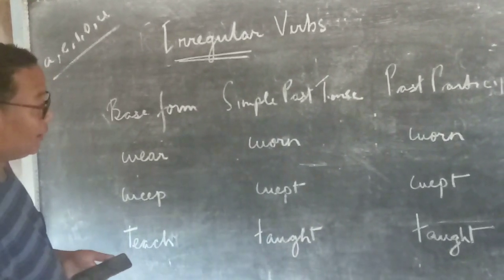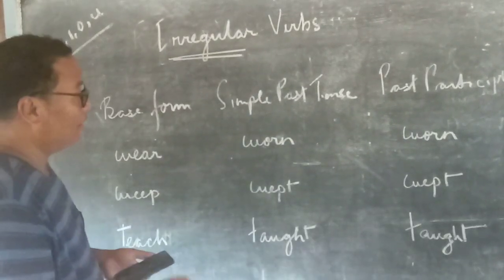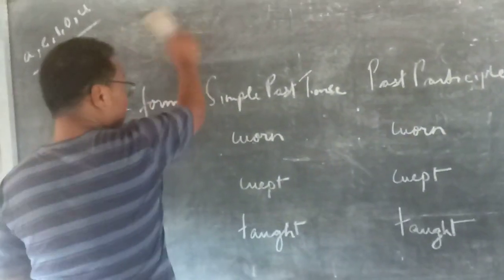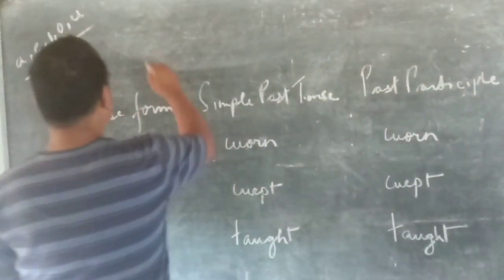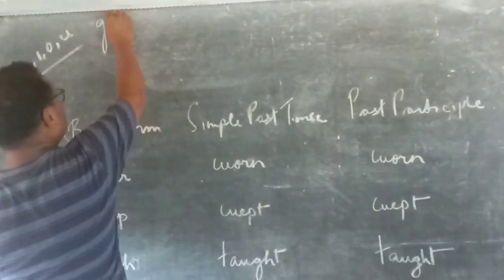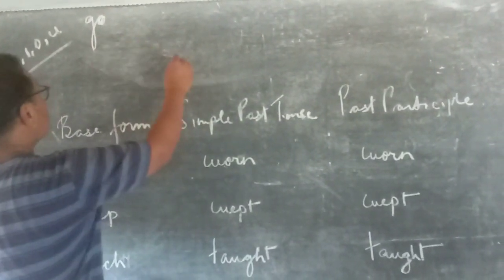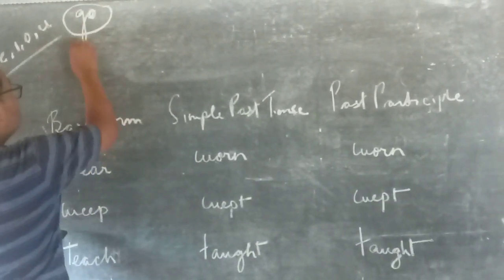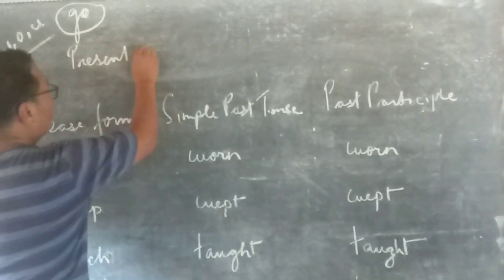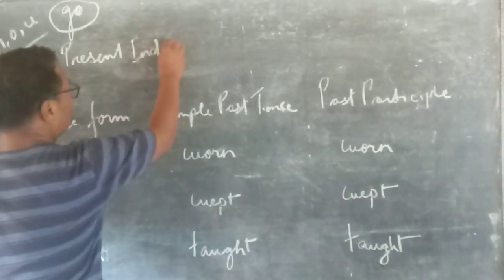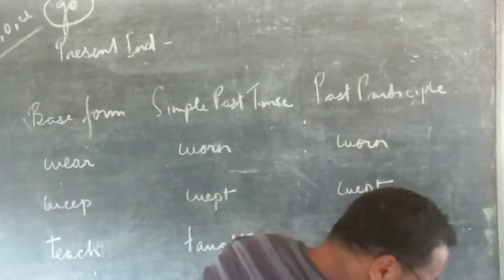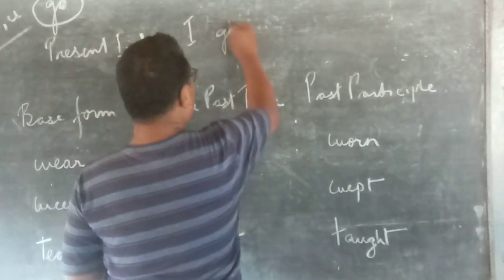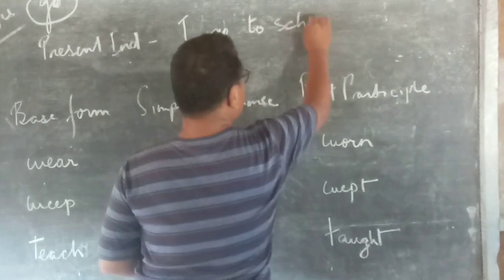So now I'll come to the point of why we are learning this. Earlier I gave you an example of a sentence in the present tense. The verb is go. You remember, towards the beginning of the class I gave you an example. Now in present indefinite, I make a sentence with the verb go: I go to school.